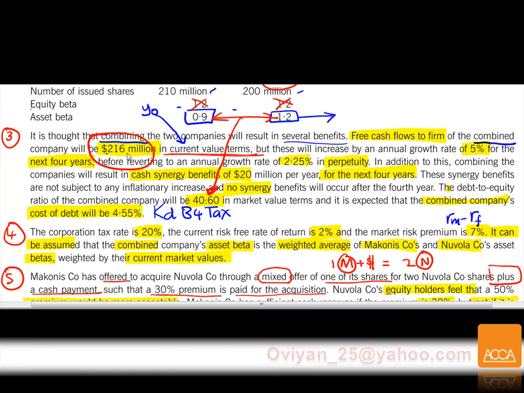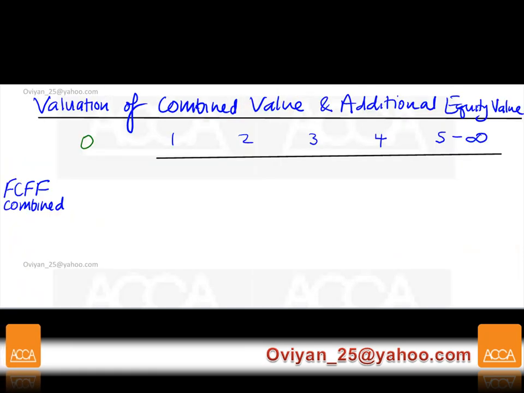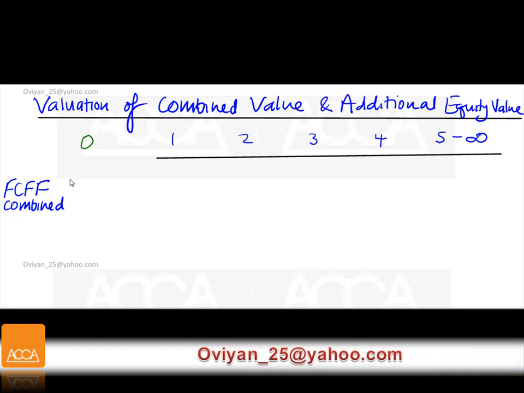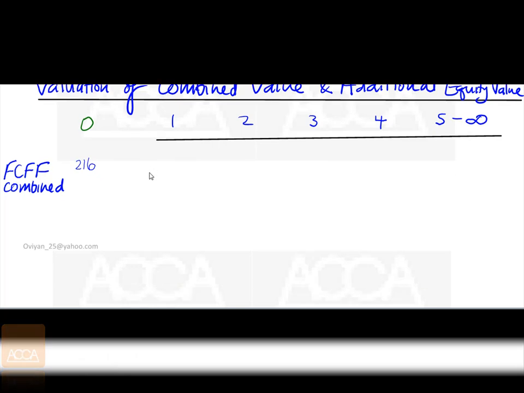Today's value is 216, but it's going to grow by 5%. Now this is a lousy piece of information. Okay, this is 216. We're not going to use this one, but this is the one that's going to grow. This is not what we're going to discount, so I'm going to take this out later.